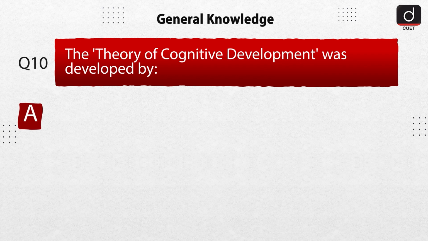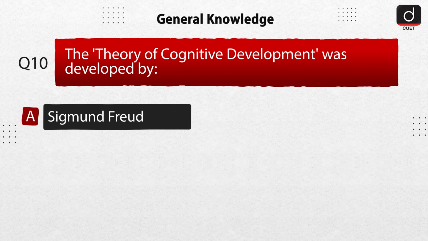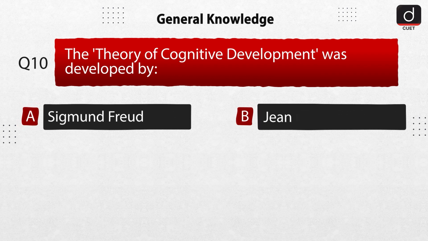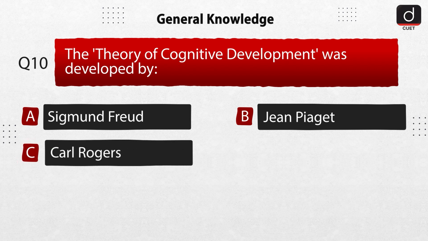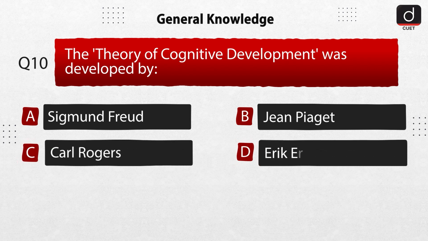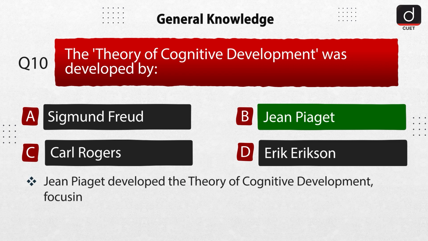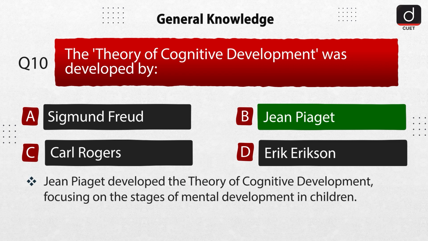Last question is, the theory of cognitive development was developed by option A, Sigmund Freud. Option B, Jean Piaget. Option C, Carl Rogers. Option D, Erik Erikson. The correct answer is option B, Jean Piaget. Jean Piaget developed the theory of cognitive development, focusing on the stages of mental development in children.